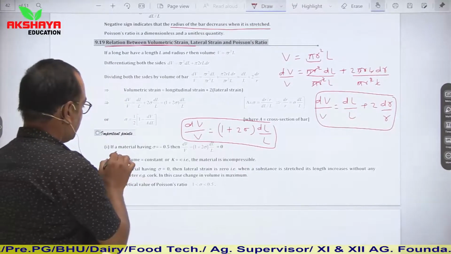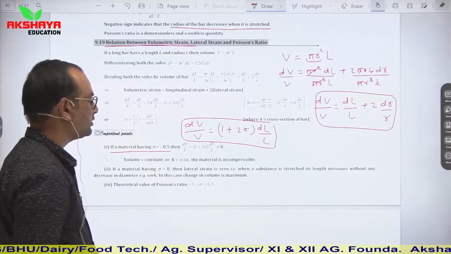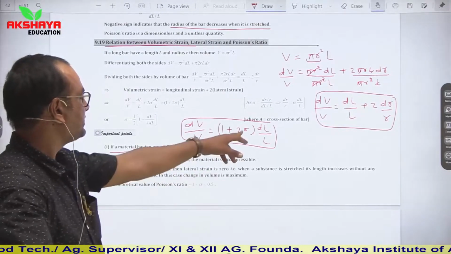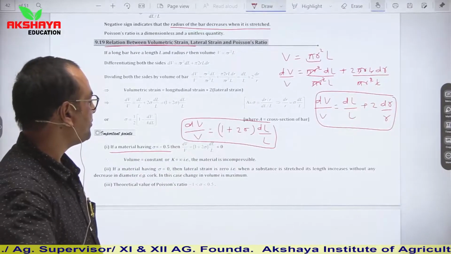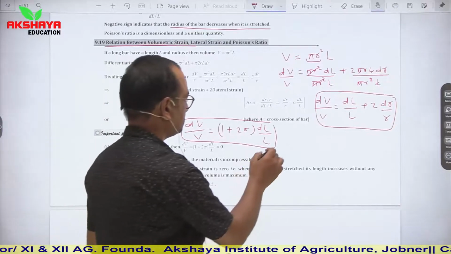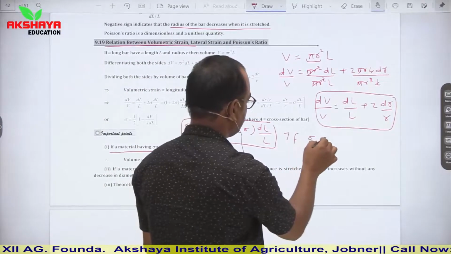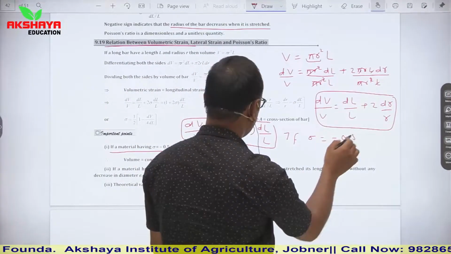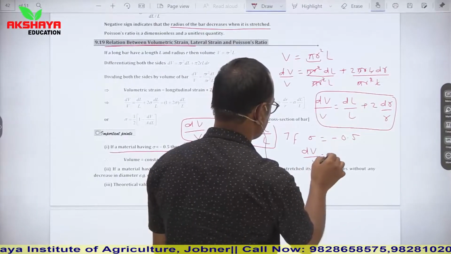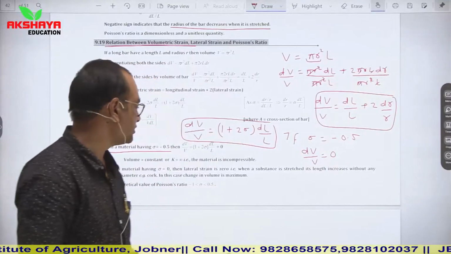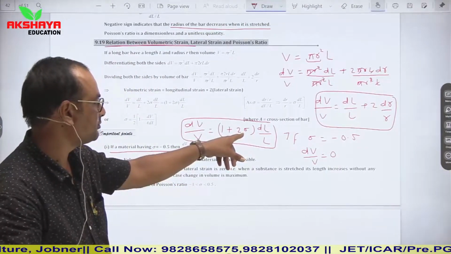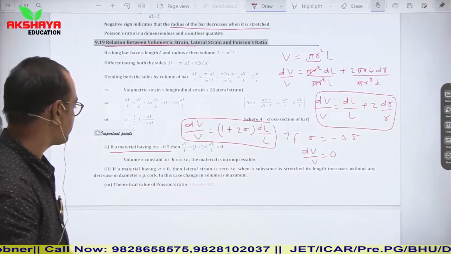Now see, if a material having sigma is equal to minus 0.5, then dV upon V, so place here sigma is equal to minus 0.5, then it is equal to 0. So if sigma is equal to minus 0.5, then we can say that volumetric strain is 0, because it is 1 plus 2 sigma. Sigma is minus 0.5, so 1 minus 1, 0.